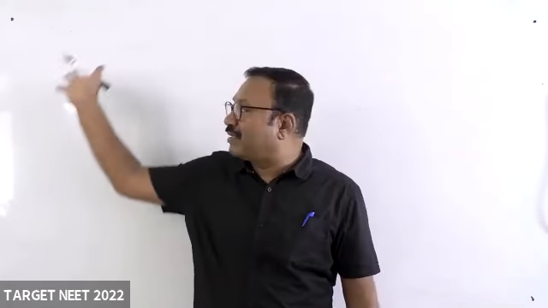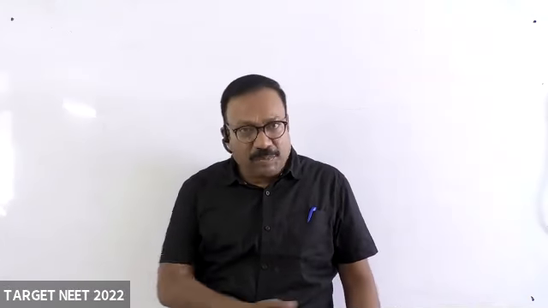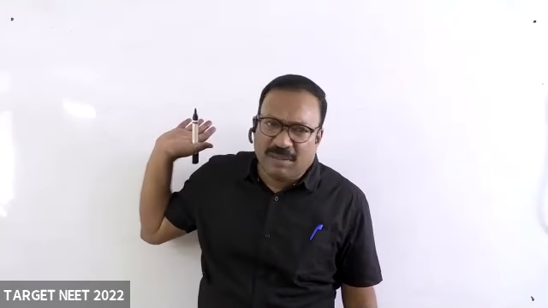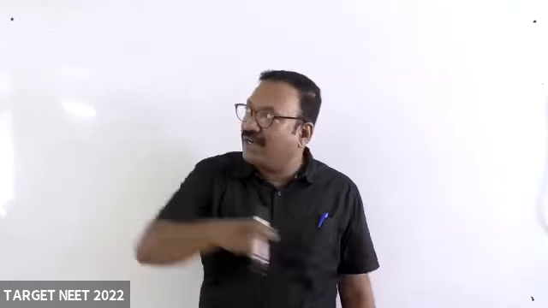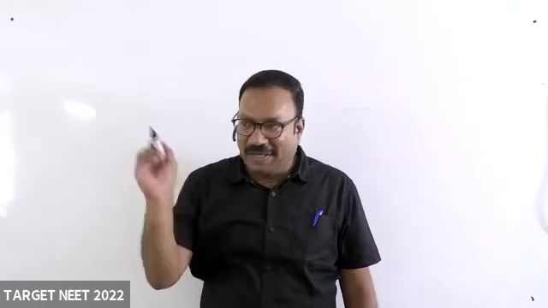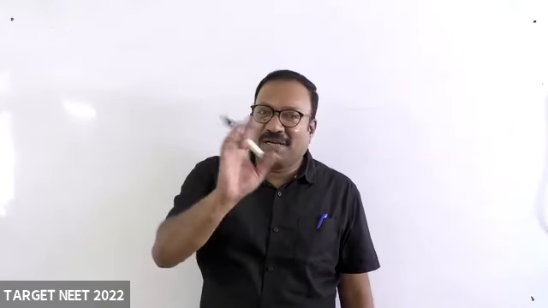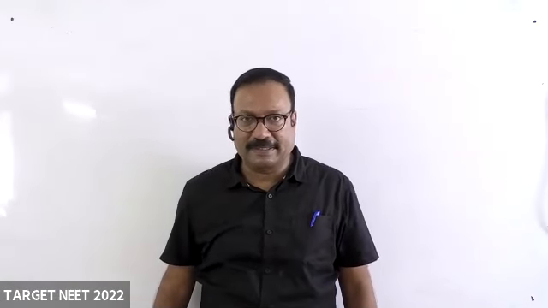Starting with drift velocity, he gave so much story, and he gave potentiometer also in the question. Just now I did a simple question only: E1 by E2 is equal to L1 by L2. Starting from drift velocity, ending at potentiometer, head and tail he gave, and in between he gave one question. So you cannot predict. Preparing a chapter means you have to prepare all of it. That's all for current electricity.